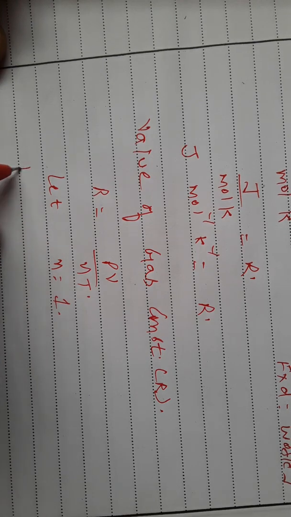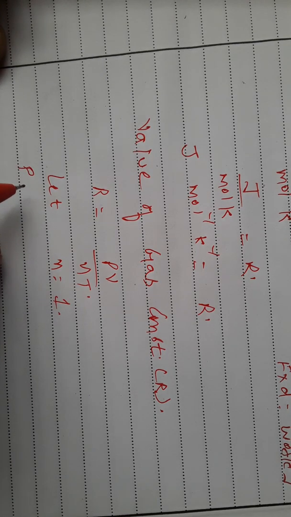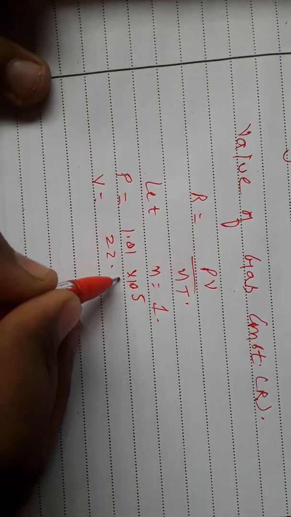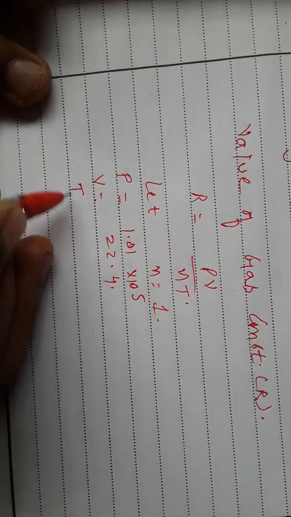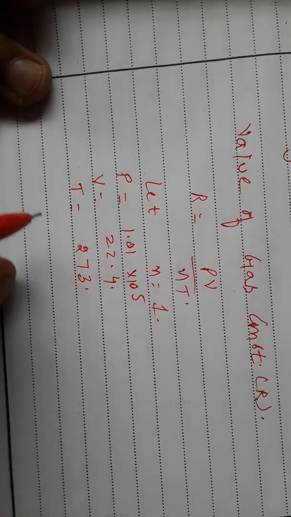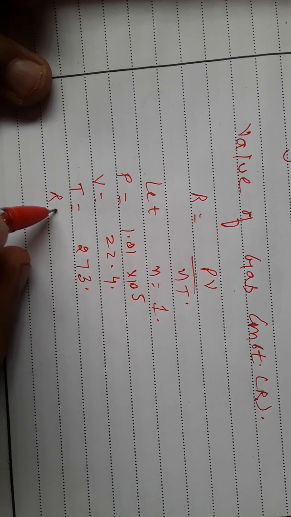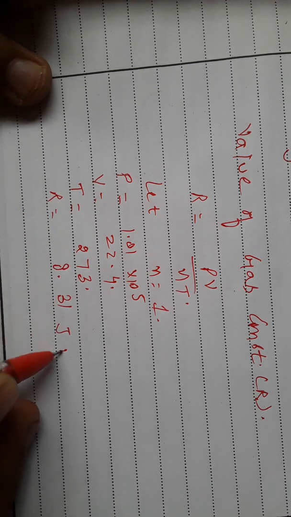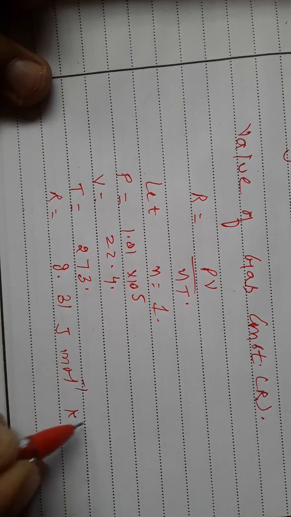P is pressure, that is 1.01 into 10 power 5. V is volume, 22.4. T is temperature, that is 273. By putting all these values, we get R is equal to 8.31 joule per mole per Kelvin.